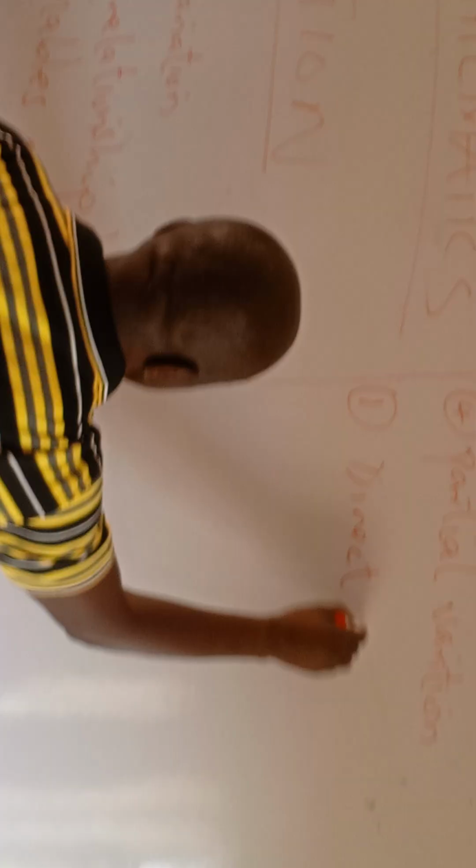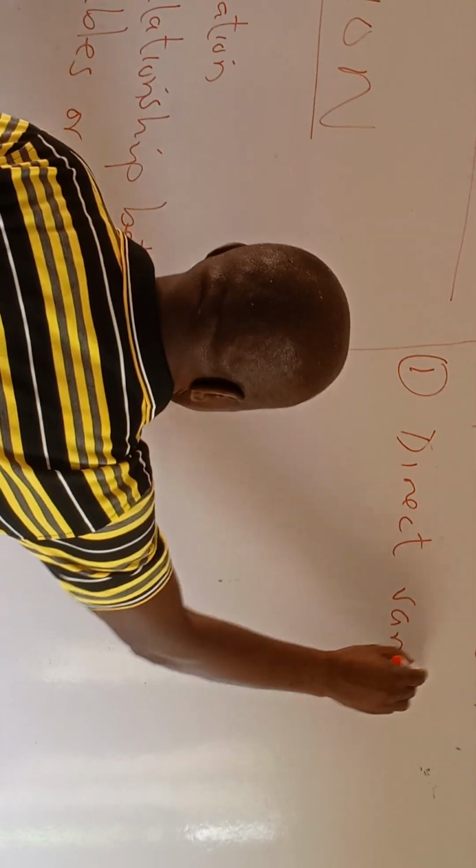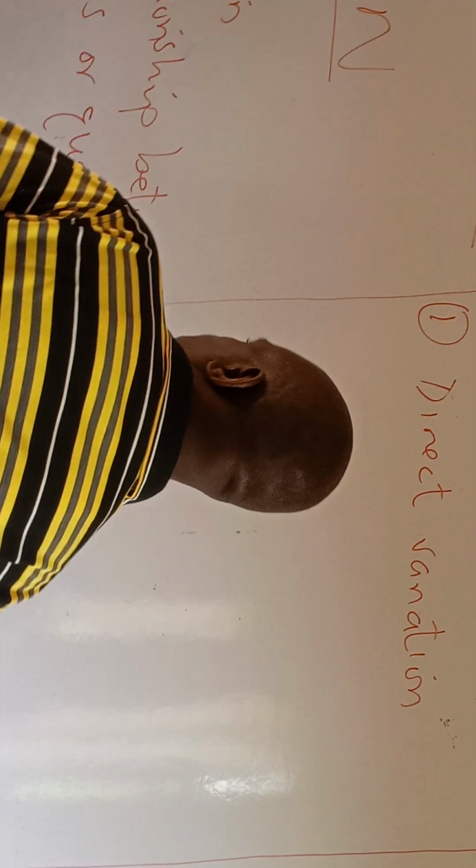Direct variation. We said, is limited to only two variables. Is that okay? Let's look at this diagram here.